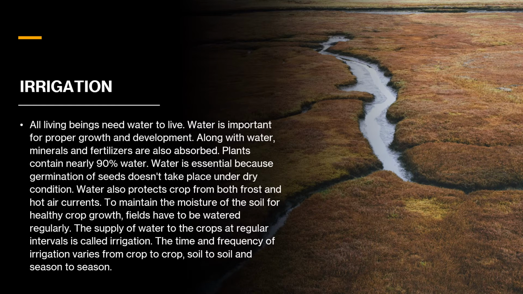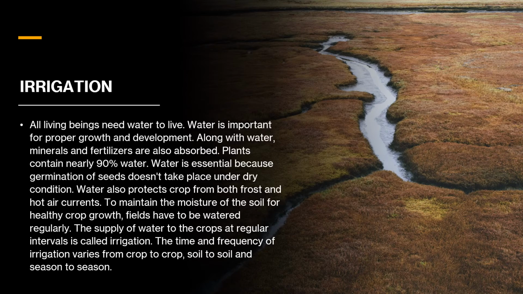The time and frequency of irrigation varies from crop to crop, soil to soil, and season to season. How season to season? Of course, you will know that in the summer season water has to be given more regularly because of evaporation. Clay soil requires irrigation at less frequent intervals because it has water holding capacity, but sandy soil doesn't. If you go to crops, some crops require very high water, whereas some need less. As we know, in the rainy season, the kharif crops need more water.